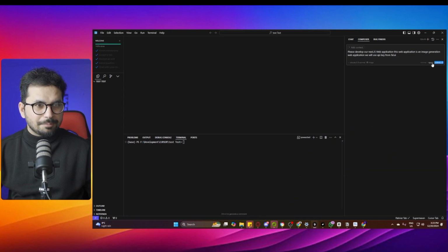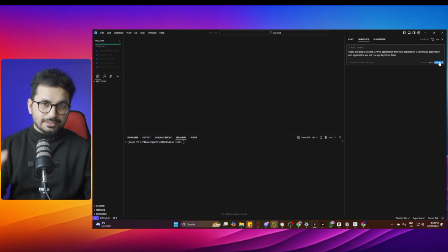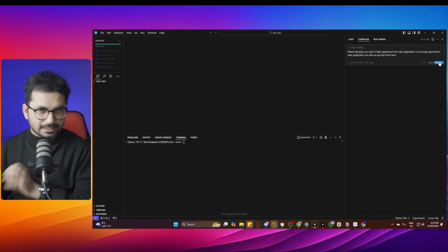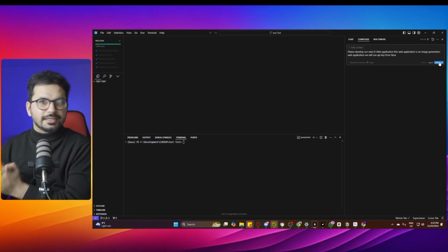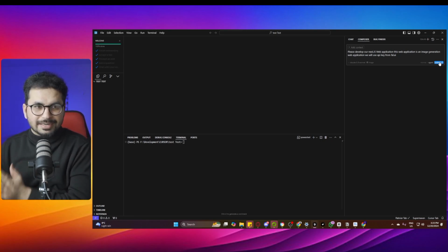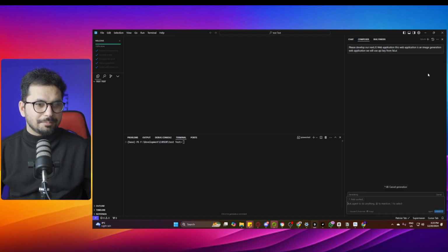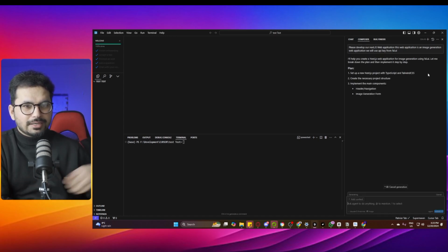Since we were on Cursor, let me go back to Cursor. Let me click on submit, and make sure that you have selected agent. I'll show you how it does everything for you. You're just like a human in the loop who's testing this application. You're not writing any sort of code or interacting with it in any form. You just click submit, and now it will create everything for you.